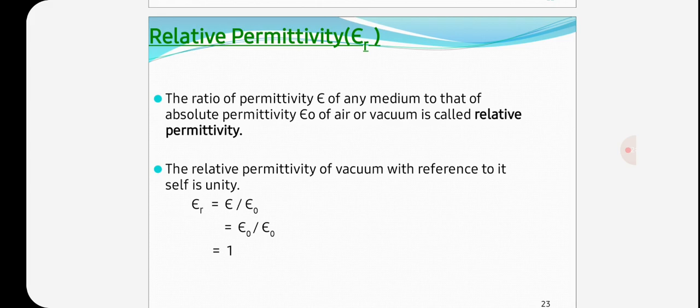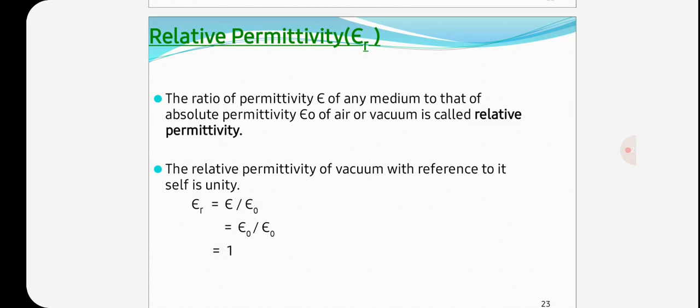The ratio of permittivity of any medium to the absolute permittivity epsilon naught of air or vacuum is called relative permittivity.